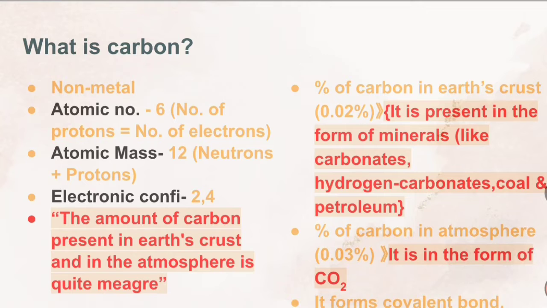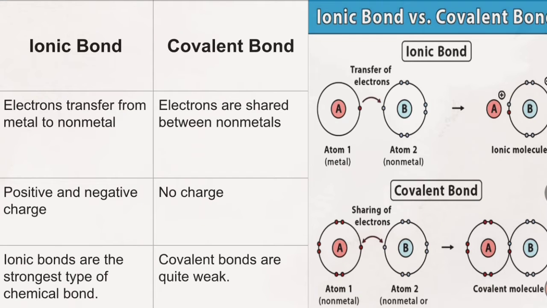Carbon forms covalent bonds. In your previous chapter, you have learned ionic bonds. What are ionic bonds? Ionic bonds are the bonds that are formed due to the transfer of electrons from metal to non-metals, whereas covalent bonds are the bonds that are formed due to the sharing of electrons between non-metals. Ionic bonds have positive and negative charges, whereas covalent bonds have no charge.